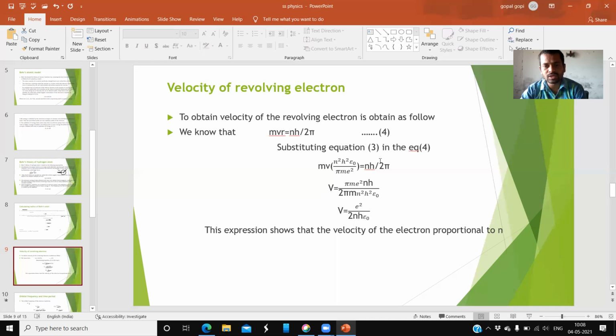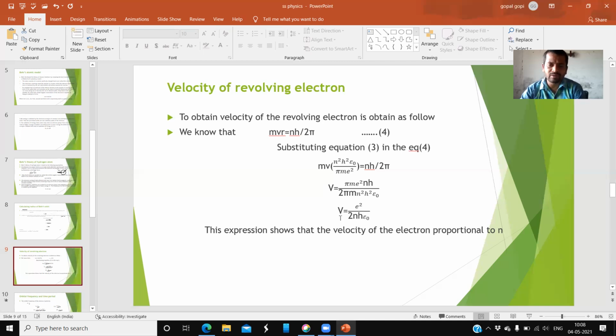It is just a bracket multiplication, and whatever is upside goes downside, and the denominator values go to the numerator. Here, when it is n square, one n remains here. h square, one h remains here. Epsilon naught as it is. m gets cancelled. Pi gets cancelled, but 2 remains, and e square also remains.